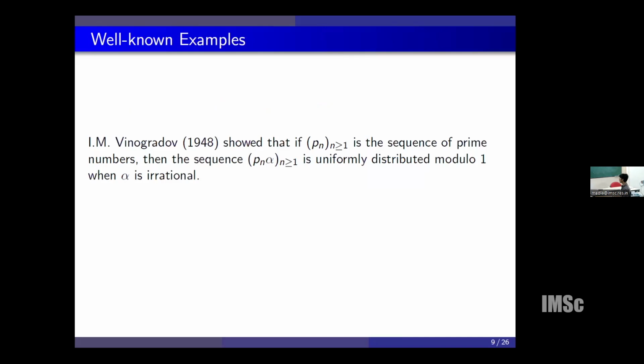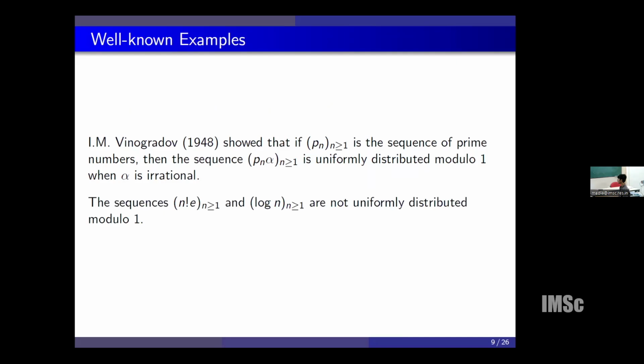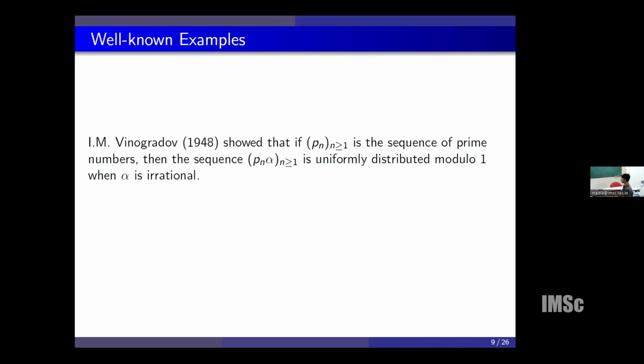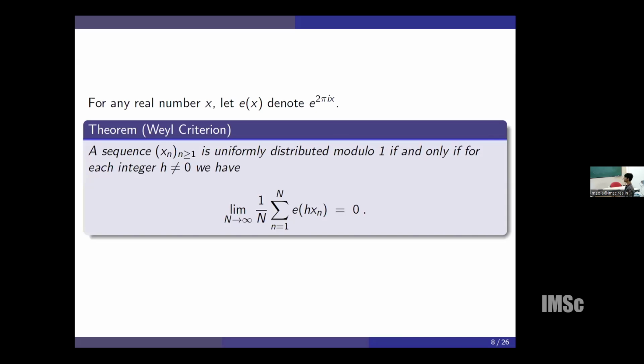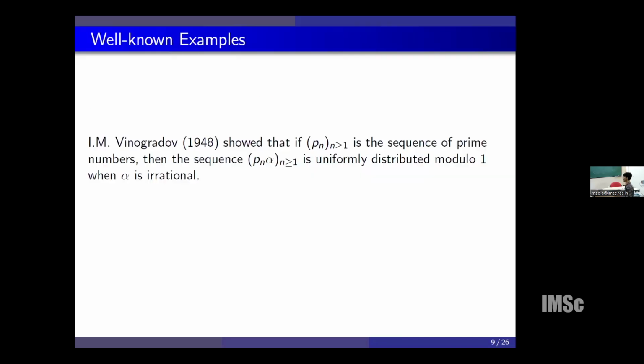So in 1948, Vinogradov showed that if we choose any irrational alpha, then p_n alpha, the sequence of primes times alpha, is uniformly distributed modulo 1. And we can see that if you choose alpha equal to e, then the fractional part of n factorial e is not uniformly distributed. This can be seen from the series expansion of e. In fact, this particular sequence has limit point 0 actually. And log n is not uniformly distributed. This can be shown using Weyl's criterion with the h equal to 1 case. So in the h equal to 1 case, this limit is not equal to 0. So log n is not uniformly distributed.